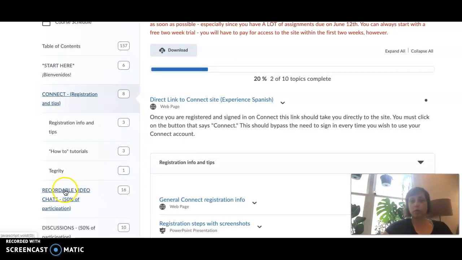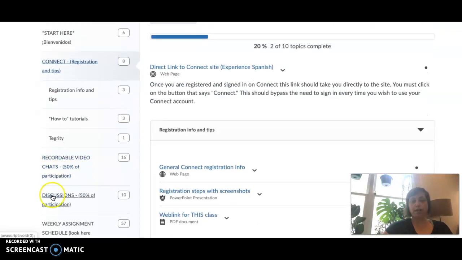The next one you'll want to move to is the recordable video chats and discussions. Each of these assignments is worth 50% of your participation grade in the class. Basically, these two assignments are meant to take the place of what your participation in a face-to-face class might look like. The recordable video chats are almost like a Zoom call or a Skype call with someone else in the class. You're going to be practicing your conversation with a classmate. The discussion boards are more of a writing assignment, and we'll take a look at each of these now.